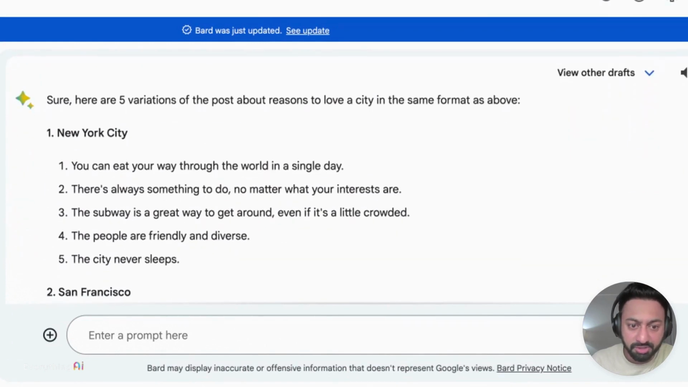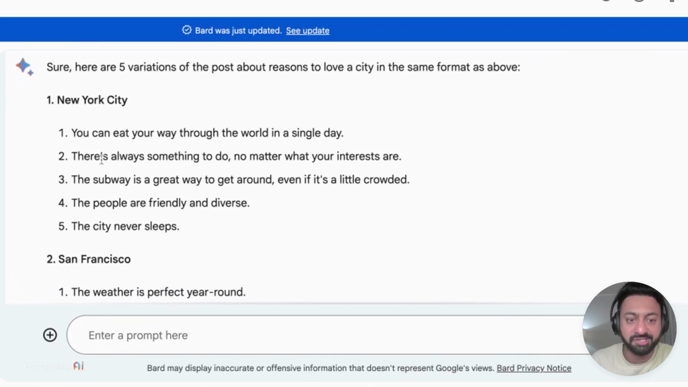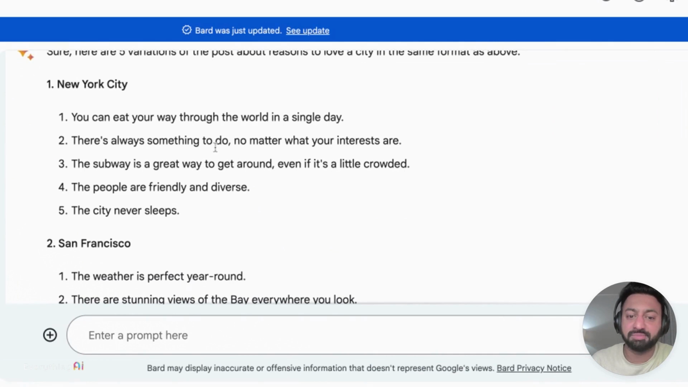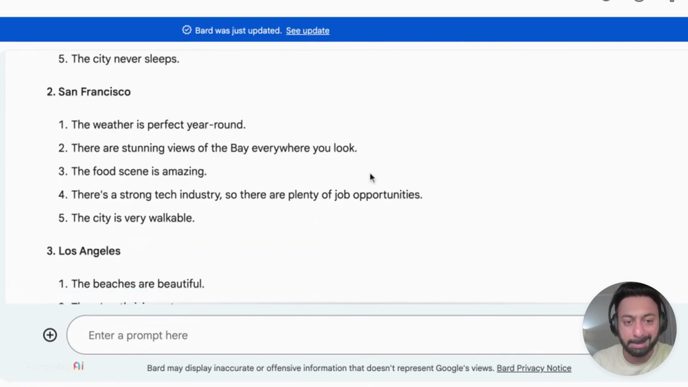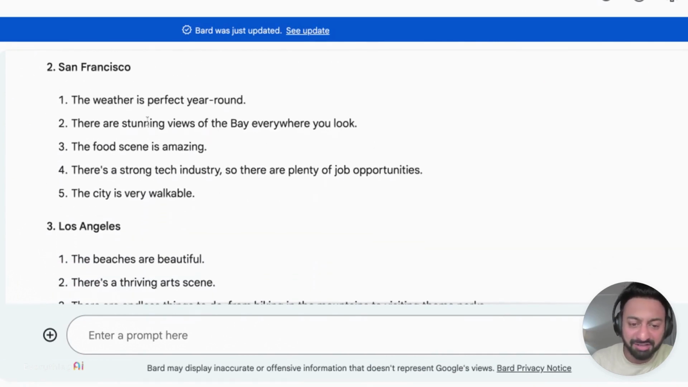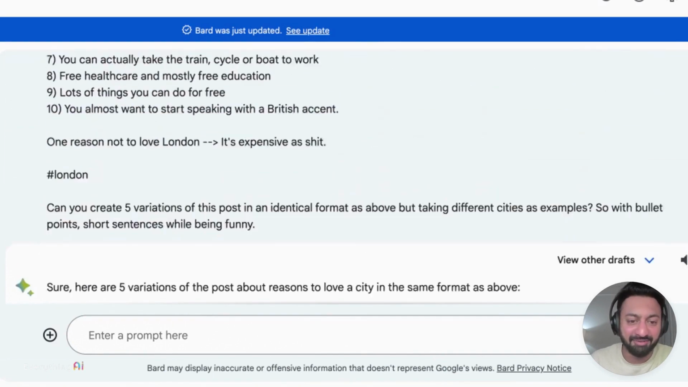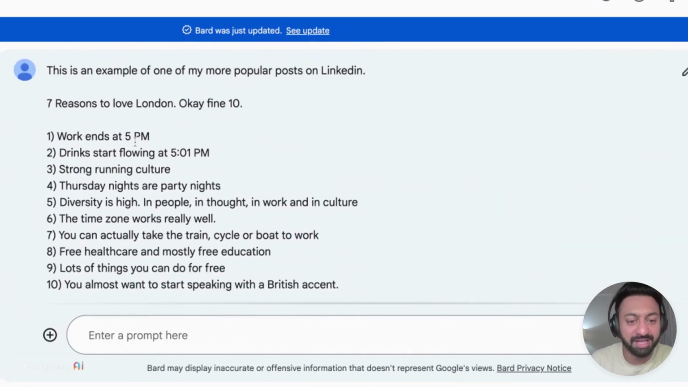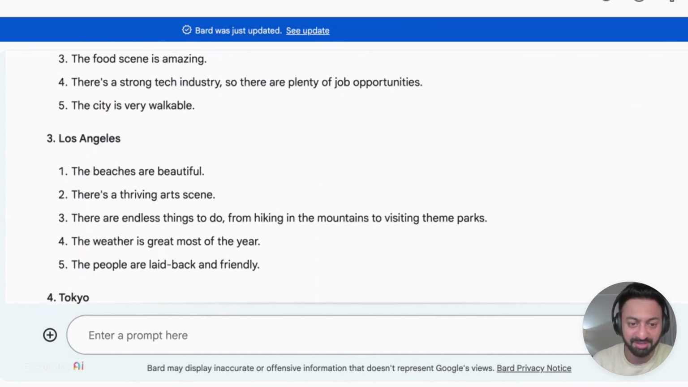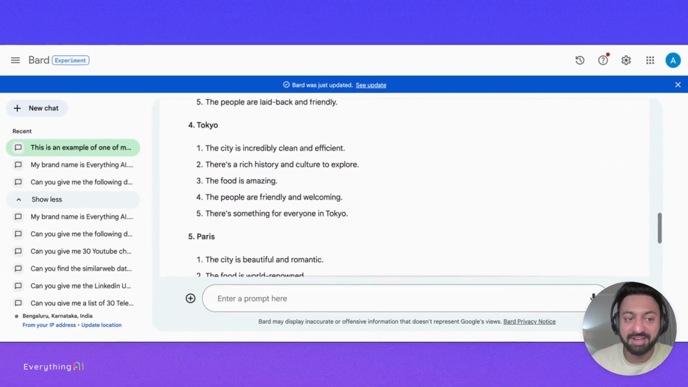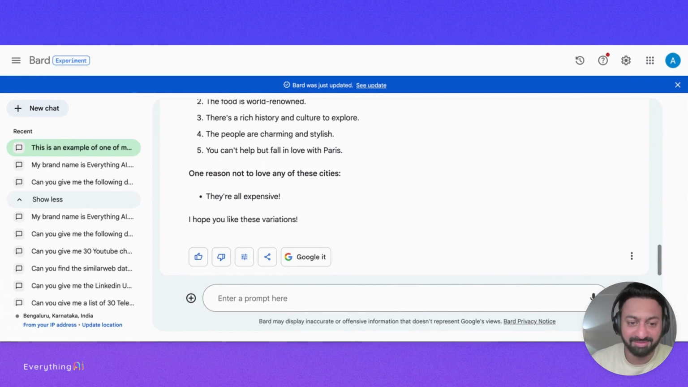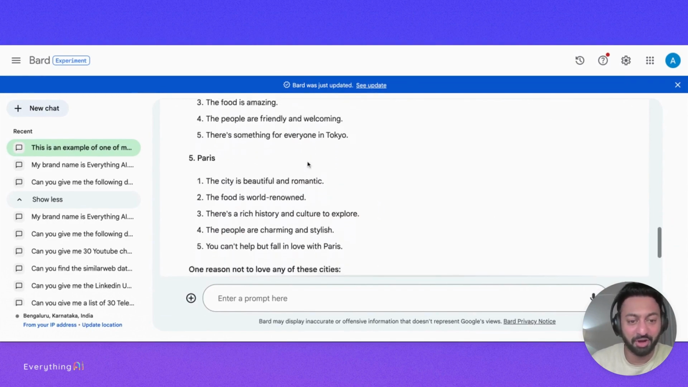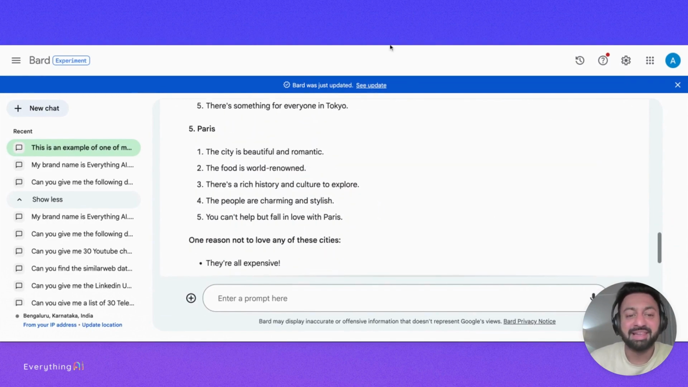And in Bard, it tells me this is an example. It says, here are 5 variations of the possible reasons to love a city in the same format as above. New York City, you can eat your way through the world in a single day. There's always something to do no matter what your interests are. SF. So it just gives me bullet points. It's not in the style that I've written. There is a sense of humor that I want to add to this, and there's no sense of humor. So I'm not very happy with Bard in terms of results here. One reason not to love any of these cities, they're all expensive. It doesn't give me the LinkedIn post I wanted.